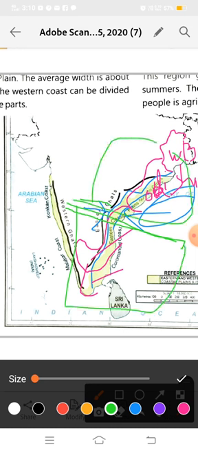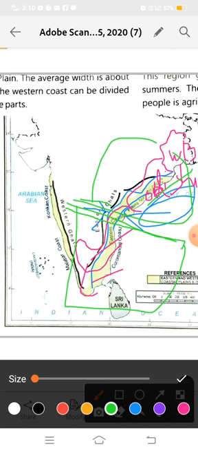The upper part is called the northern Circars: West Bengal, Odisha, and Andhra Pradesh, including Andhra Pradesh, is known as the northern Circars, and below the northern Circars is known as the Coromandel coast.